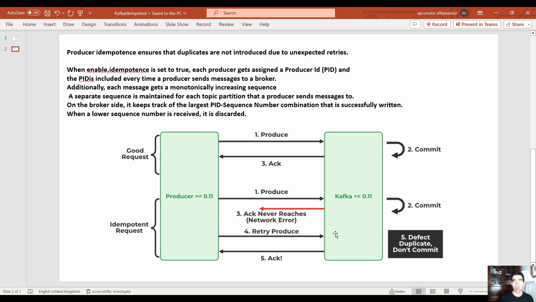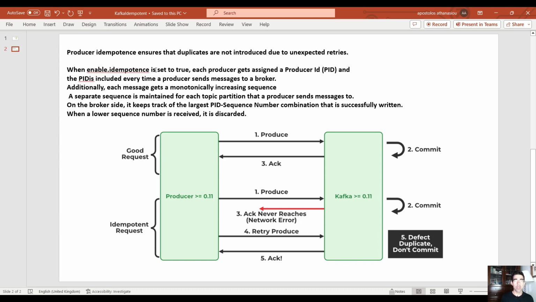handle this case? Each producer gets assigned a producer ID, PID, and then it includes this PID on every message plus an increasing sequence. So there is a combination of PID and a monotonically increasing sequence. And then what happens is on the broker side, we track the largest combination of PID and sequence number. And if a lower sequence number is received, then it is discarded. So we need to set the idempotence to true.